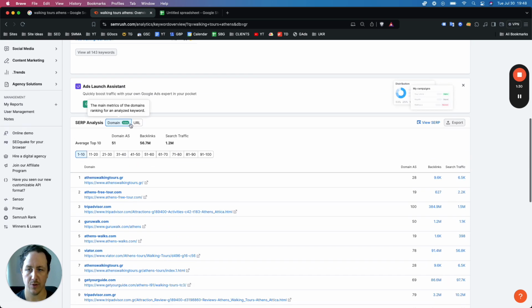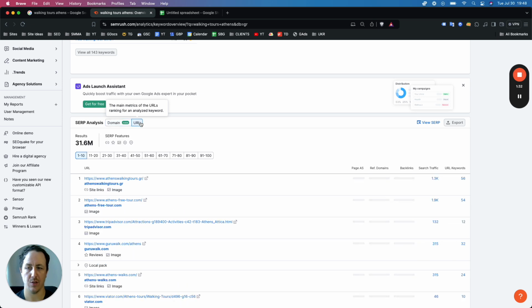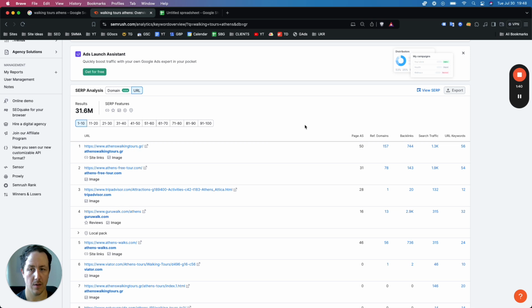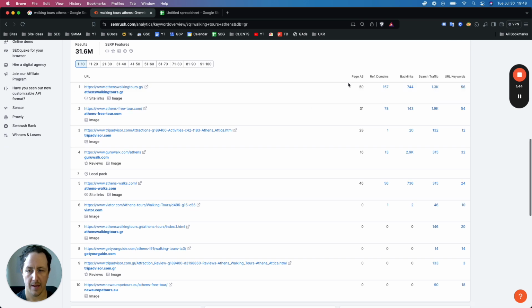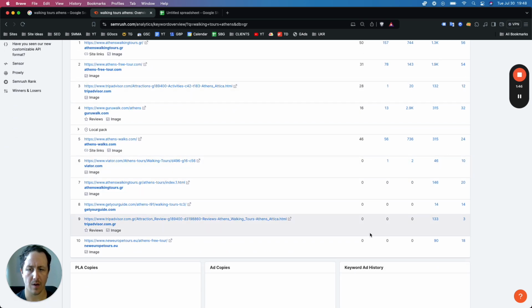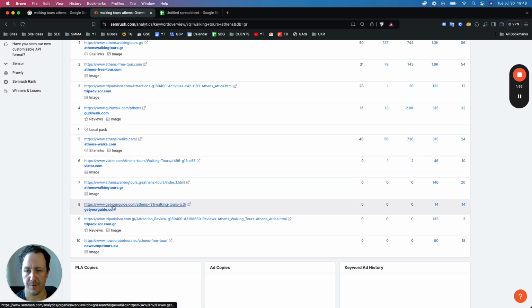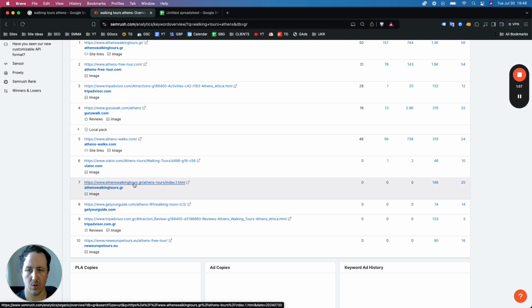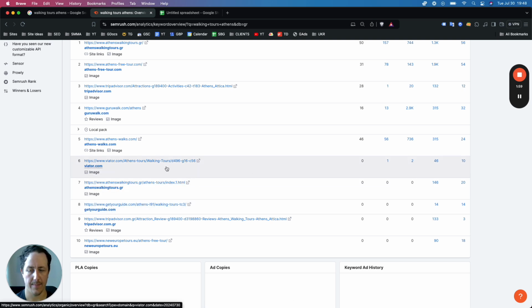But what you want to do is look for the actual specific URL backlinks as opposed to just the domain backlinks. While the domain matters, the URL is going to be a lot more relevant for a lot of you smaller businesses or just smaller guys that are just starting out. And as you can see, there are a few options here that show no authority score, meaning there aren't links pointing to these pages in particular, although the domain does carry a lot of value here, for example, with Get Your Guide or Athens Walking Tours, and even Viator, right?